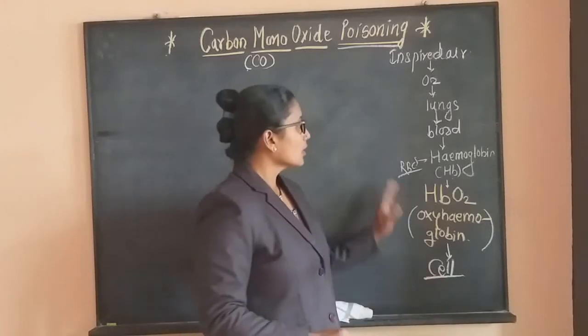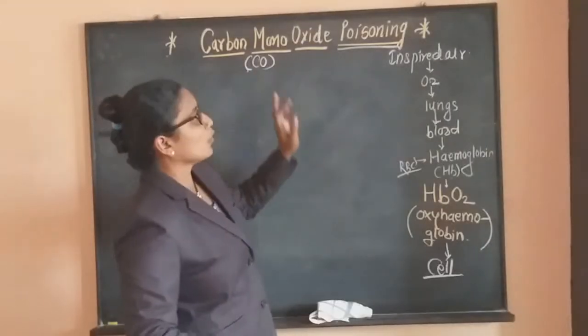Now the second aspect: what is carbon monoxide poisoning?